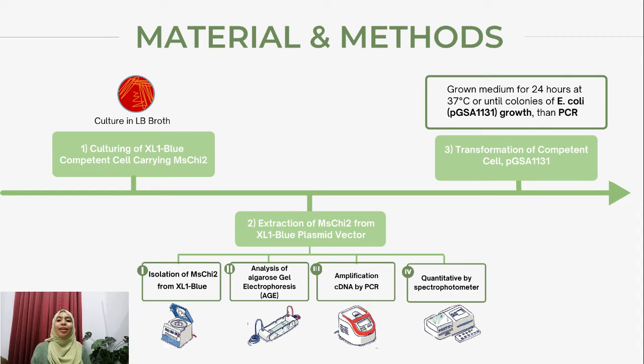After isolation of chitinase 2 from XL1 Blue is successful, the chitinase is transferred into the PJSA1131 plasmid vector. The medium is grown for 24 hours at room temperature until colonies of E. coli containing PJSA1131 grow. After transformation of chitinase 2 cDNA into the PJSA1131 plasmid vector, this is continued with PCR diagnostic to identify the presence of the genomic DNA.